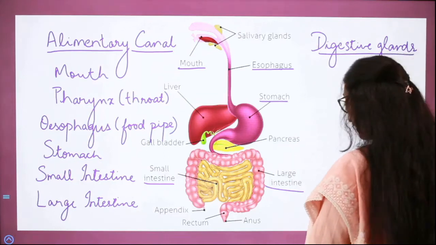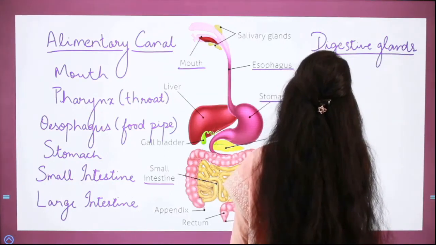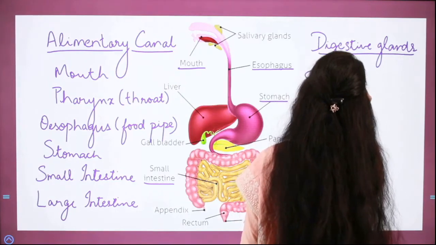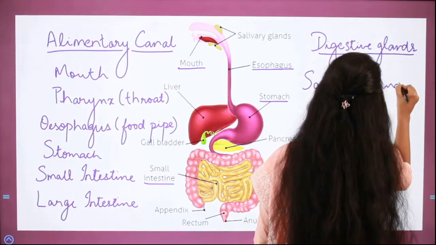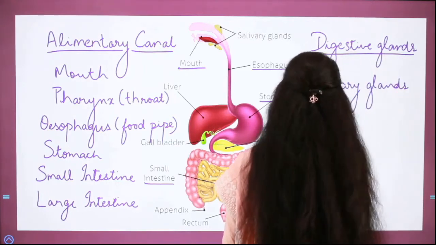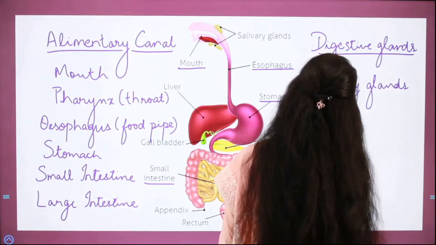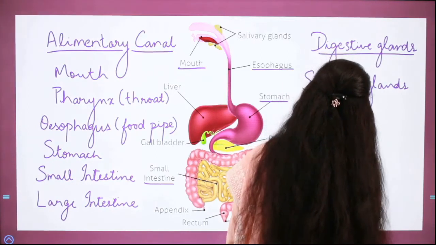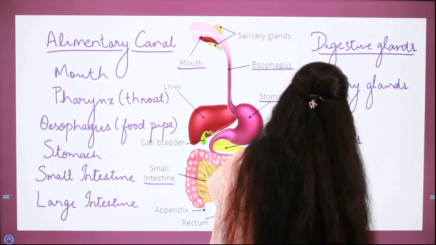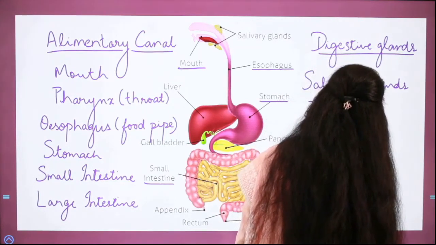Under digestive glands we have salivary glands, liver, pancreas, gallbladder, and so on.